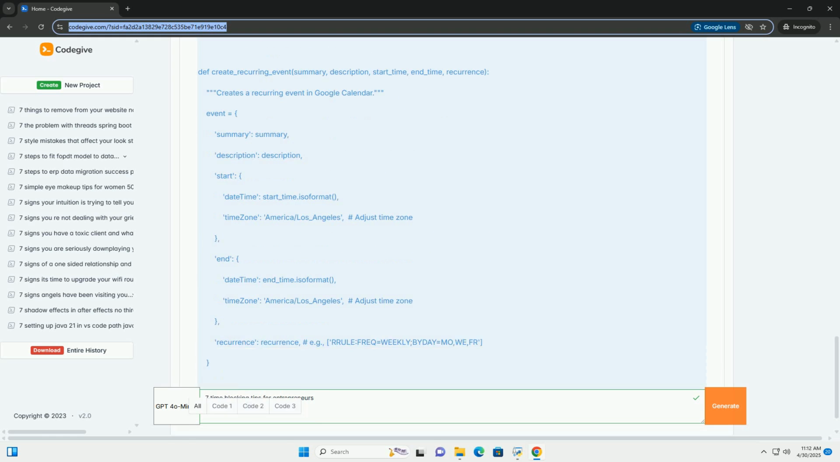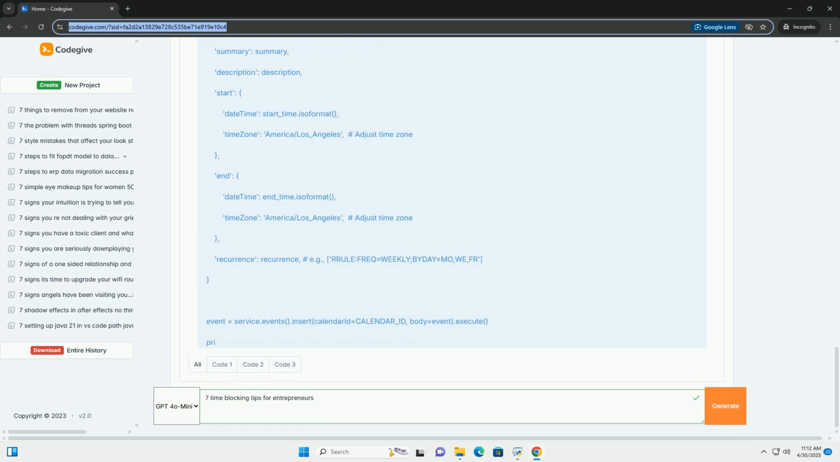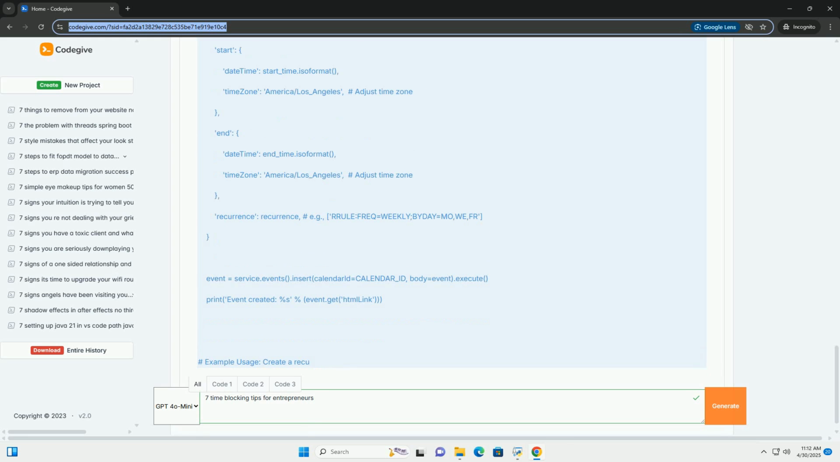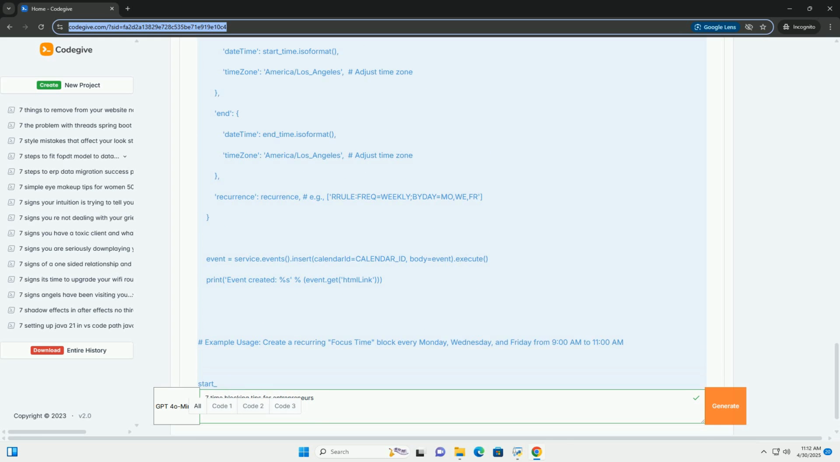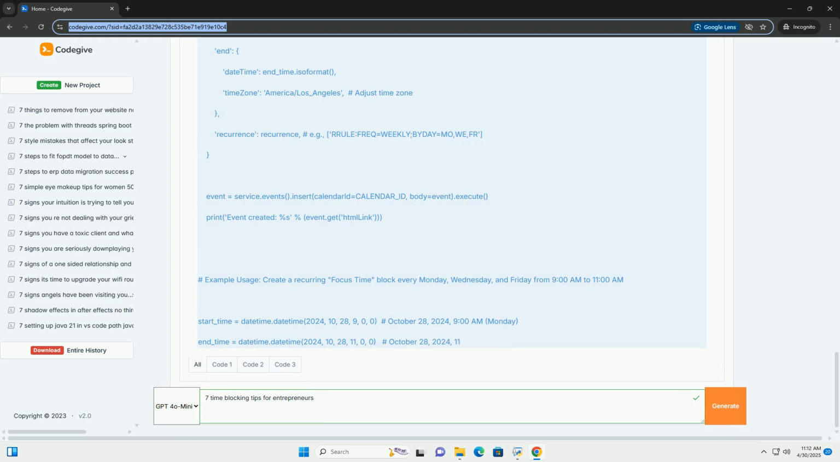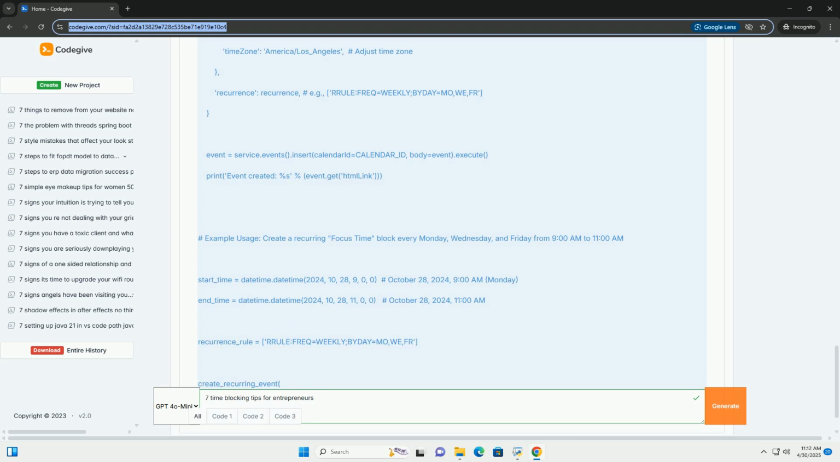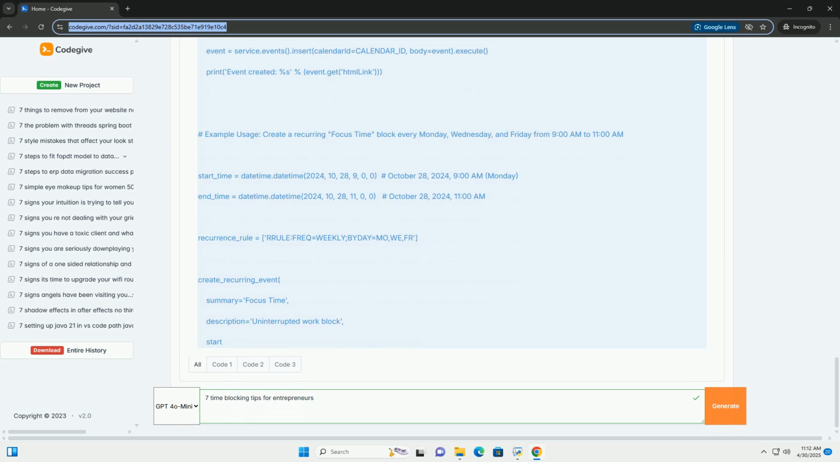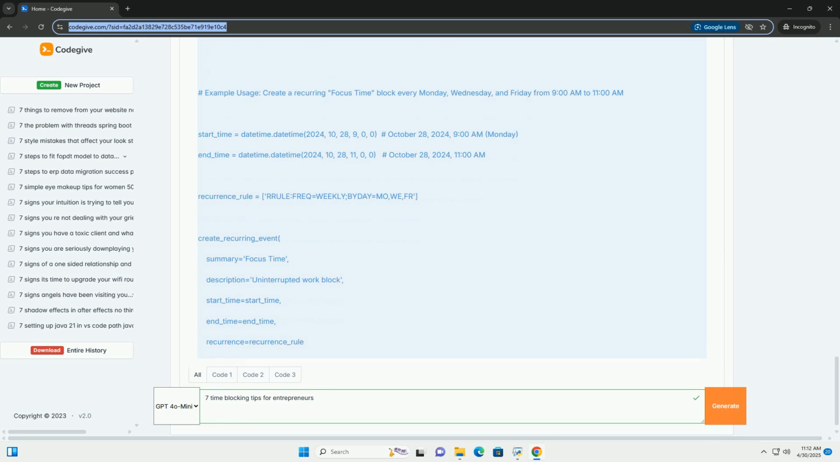Prioritize effectively. Time blocking forces you to evaluate the importance of each task and allocate time accordingly. Improve task completion. Scheduling a task makes you more likely to complete it. It acts as a commitment. Manage your energy levels. You can schedule demanding tasks for times when you have the most energy and less demanding ones for times when your energy is lower.